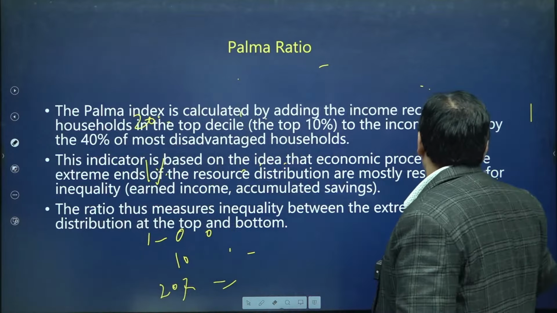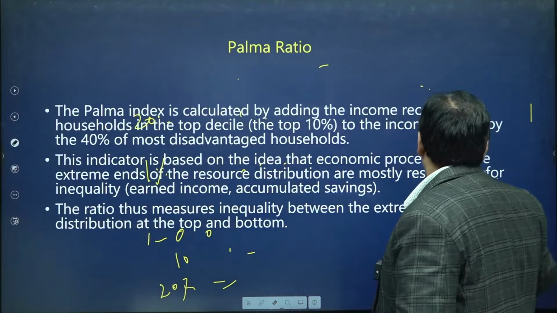That is, how resources are being distributed among them. That is the Palma ratio.